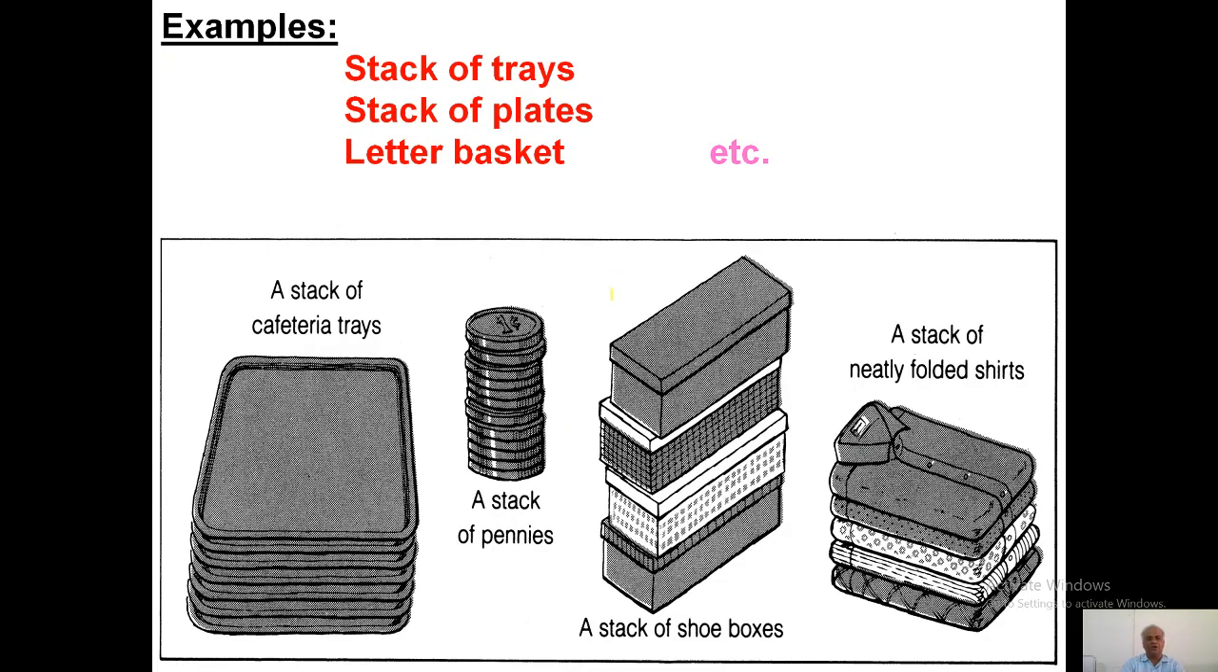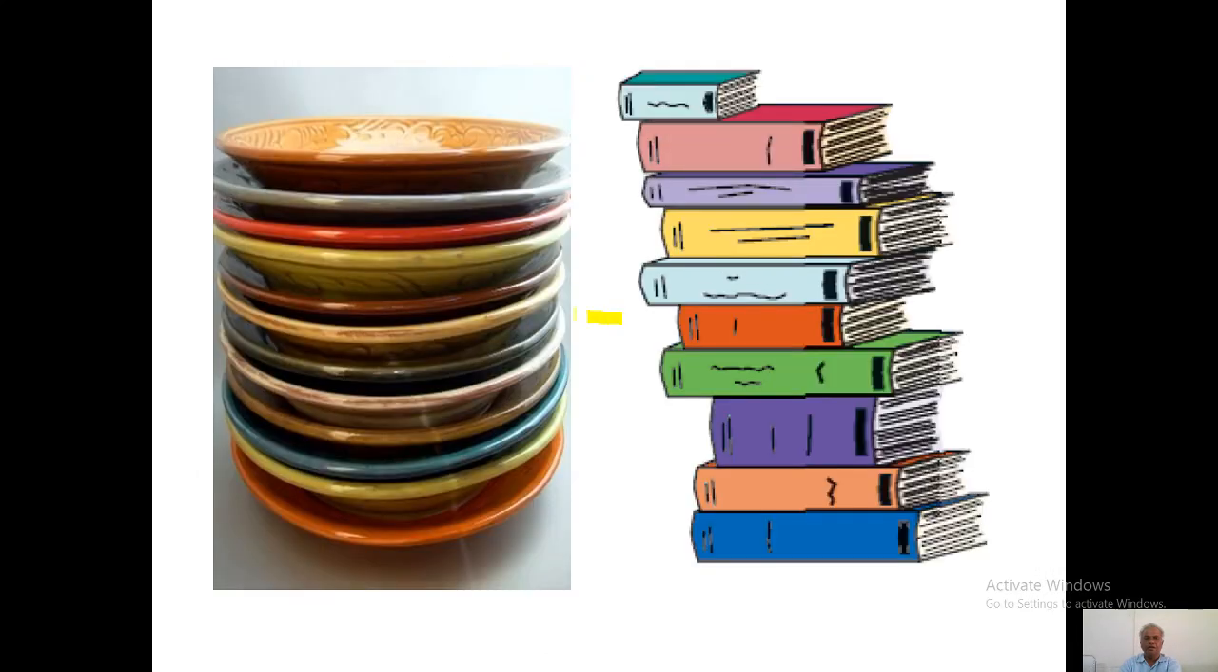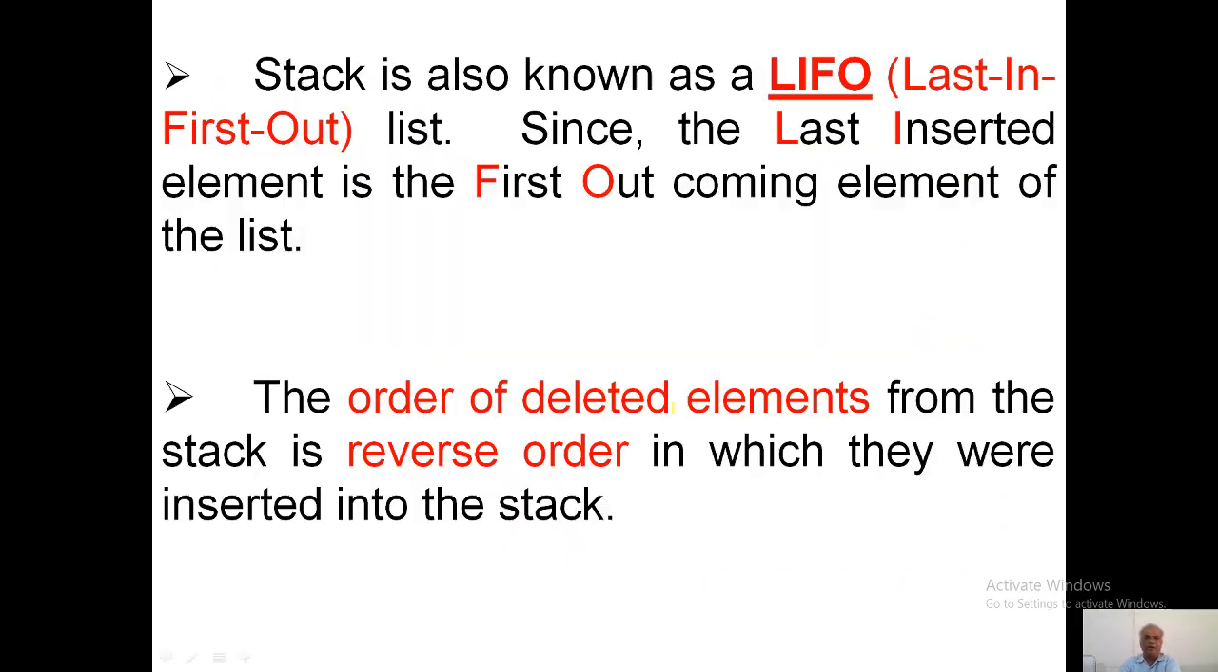So let us look at these examples for stacks. The plates arranged from top to bottom, maybe different boxes, shirts, etc. All these are examples. Let us look at another example. A rack of books or plates is called a stack. We can insert plates from the top end and remove plates from the top end. Similarly, books also we can remove from the top end and insert from the top end.